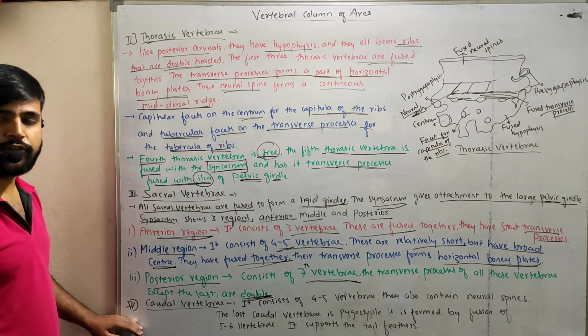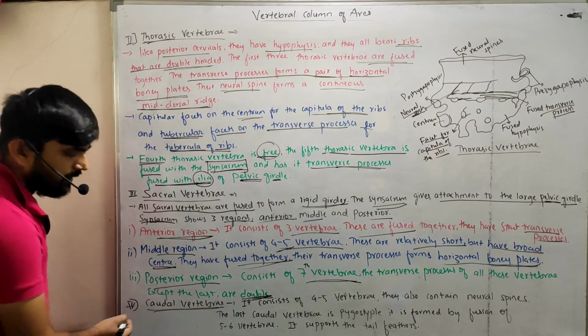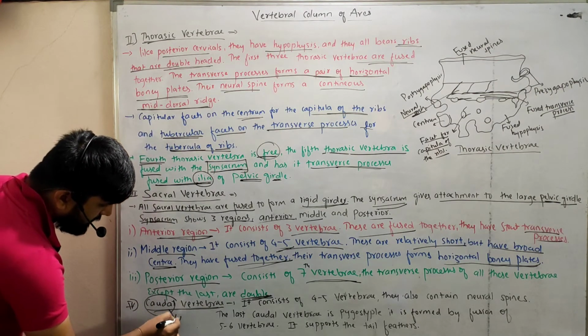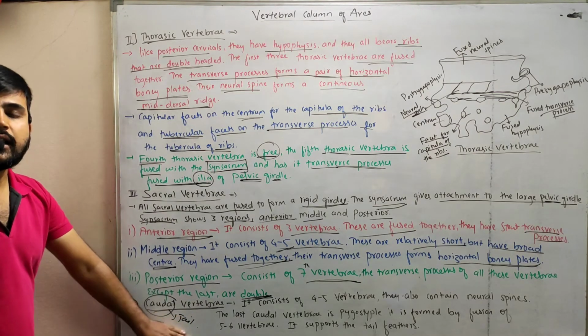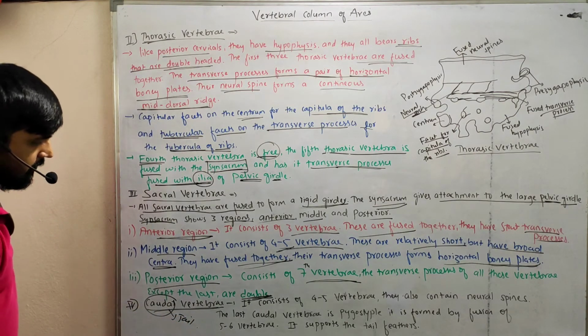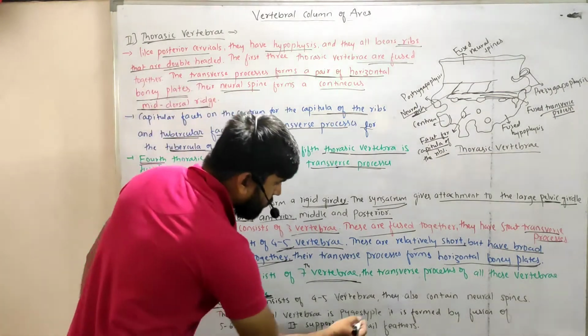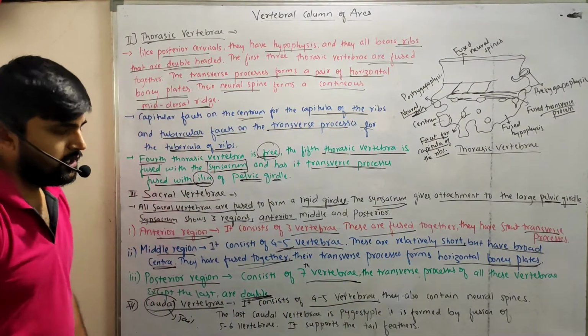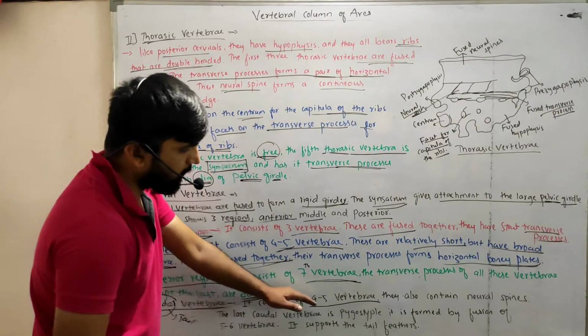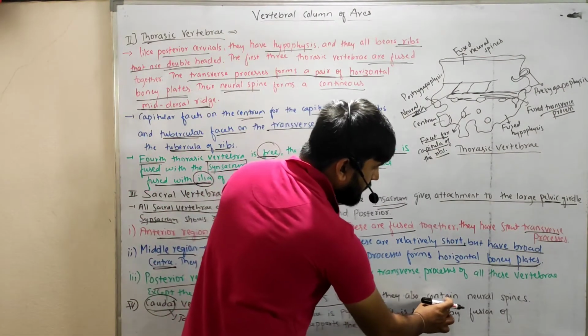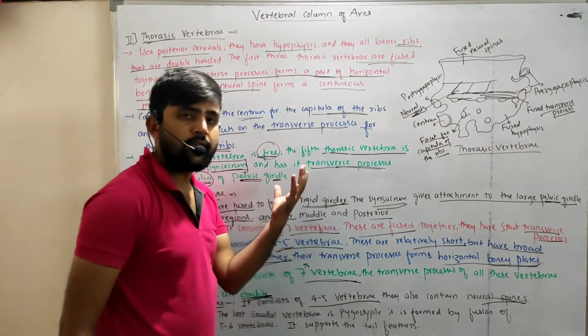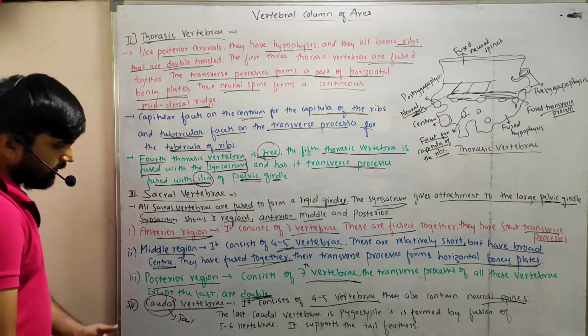And the last region of the vertebral column is the caudal vertebrae. Caudal means tail region, right? So this is the last region of the vertebral column of the birds. In this region, it consists of 4 to 5 vertebrae, right? They also contain neural spines like other vertebrae.